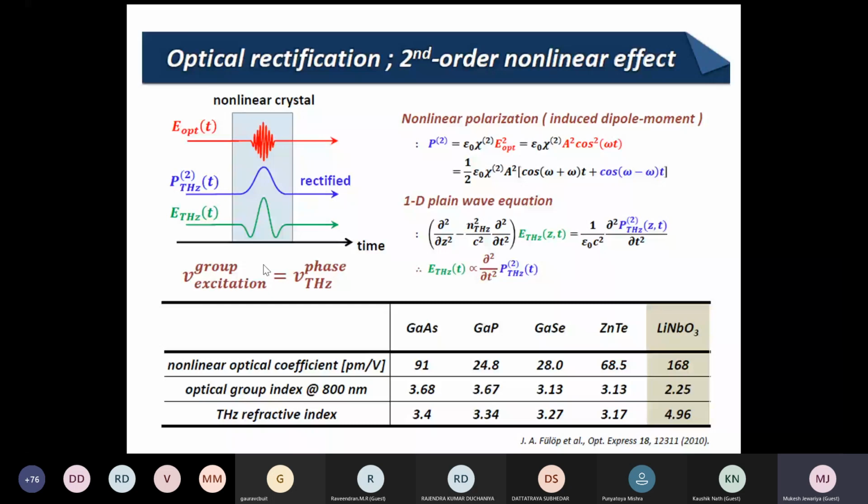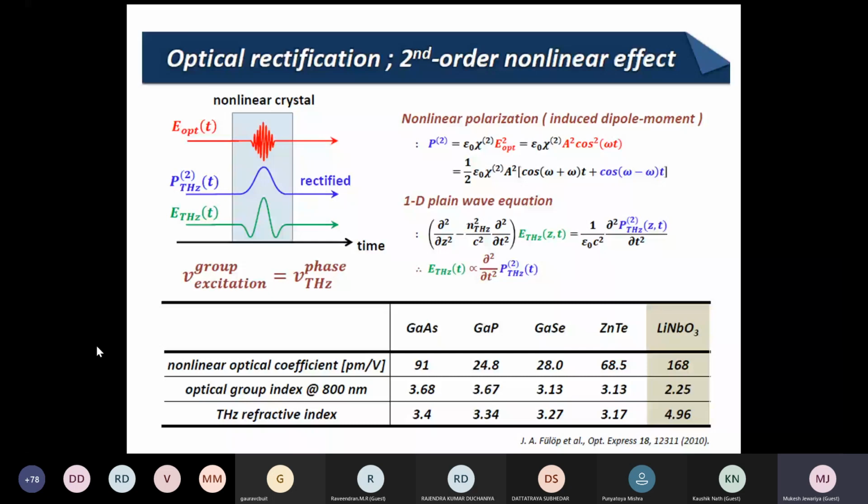But as I already explained, in a crystal the phase match condition is very critical. The group velocity of the optical pulse which you apply on the crystal must be equal to the phase velocity of the terahertz which you are going to generate from the crystal. That must be the same inside the crystal. If that is the same, then only you can generate terahertz.